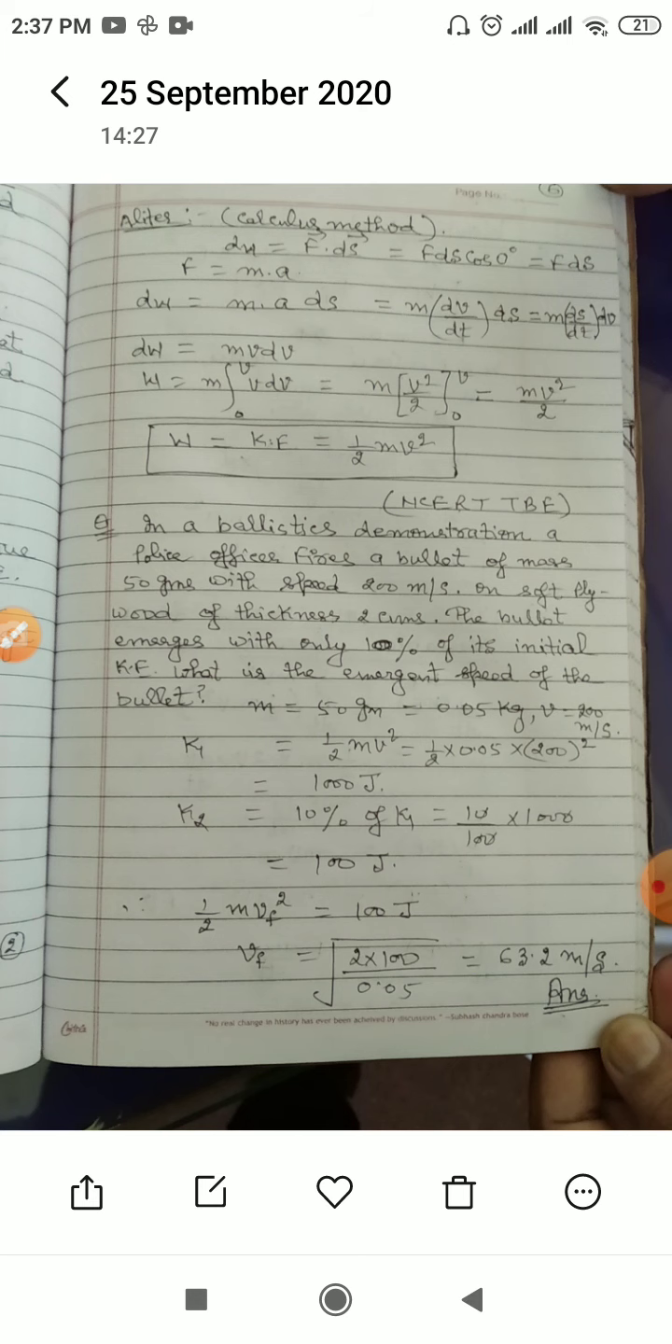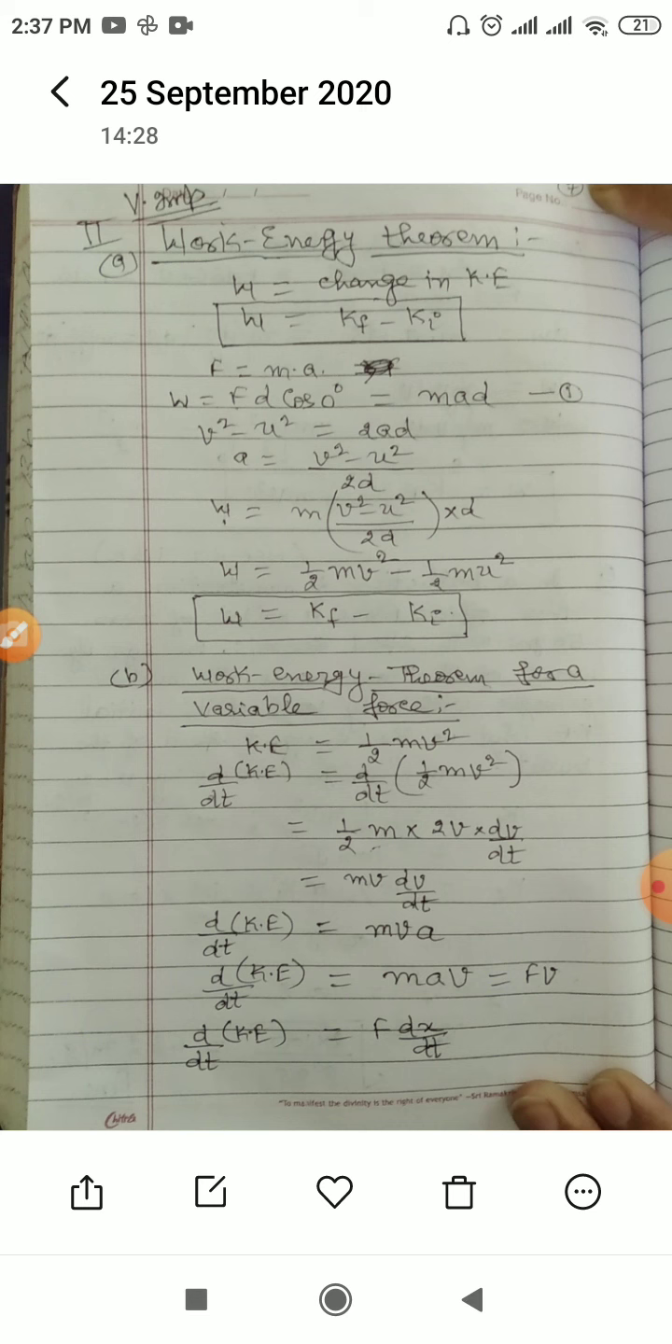Calculate it, you will get 63.2 meter per second. Now another very important article, this is the work energy theorem. The work energy theorem states that the work done is equal to the change in the kinetic energy, that is the final kinetic energy minus the initial kinetic energy. So W is equal to Kf minus Ki.